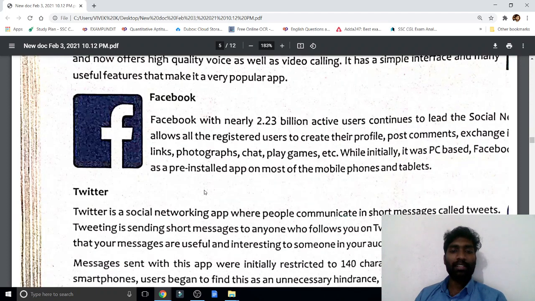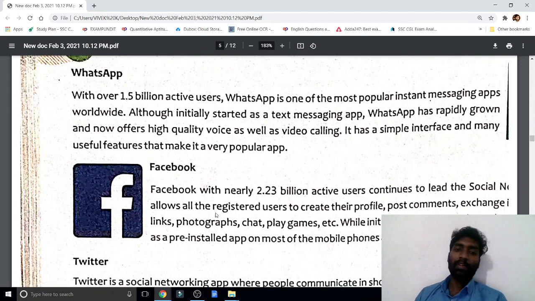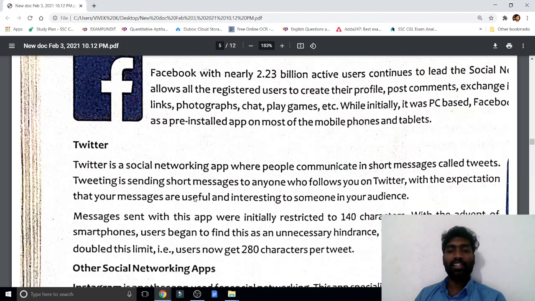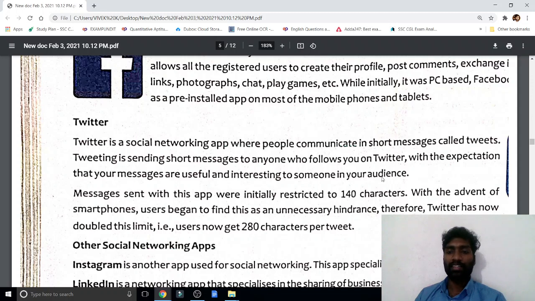But here, my dear students, in Twitter and Facebook whatever you want you may do: you may text a message, publish your post, post a photo, or type and send. But Twitter was restricted to only 140 characters.